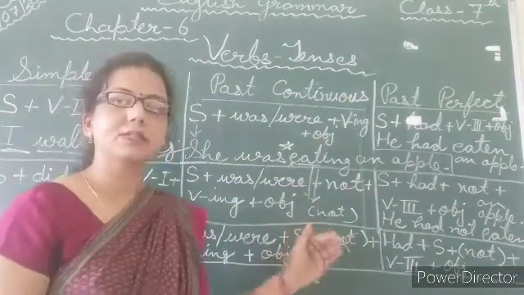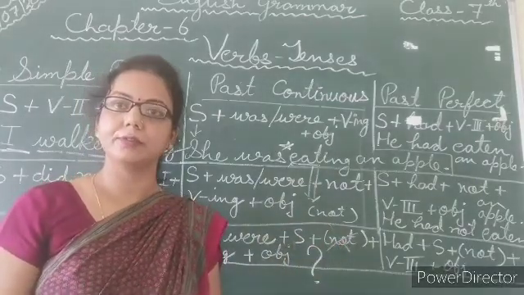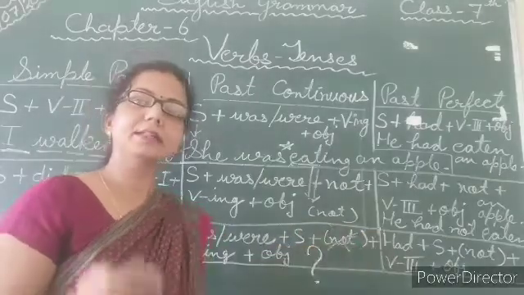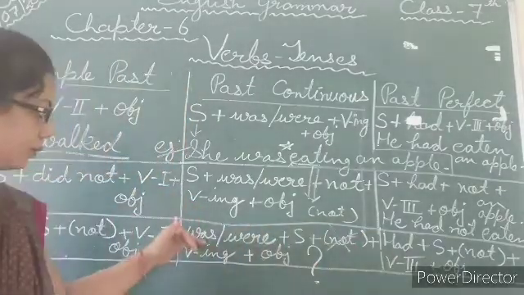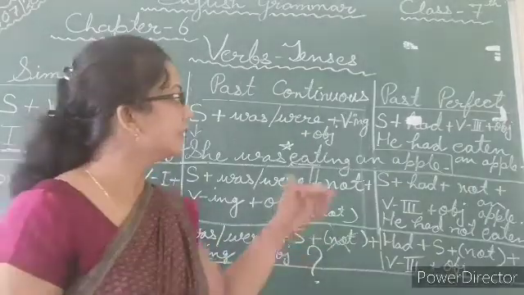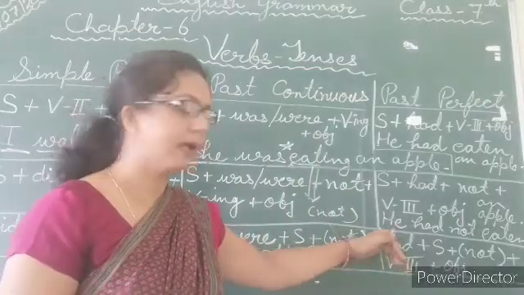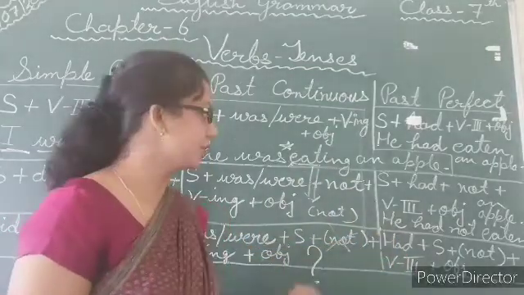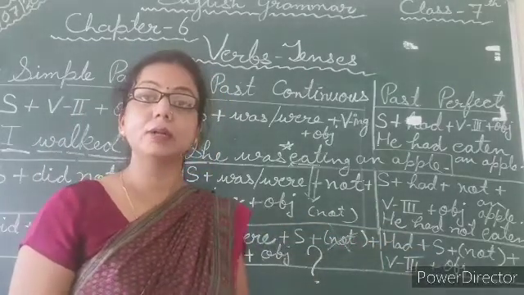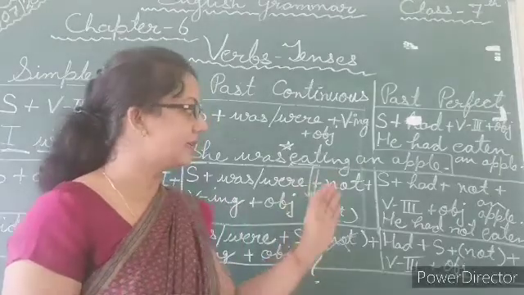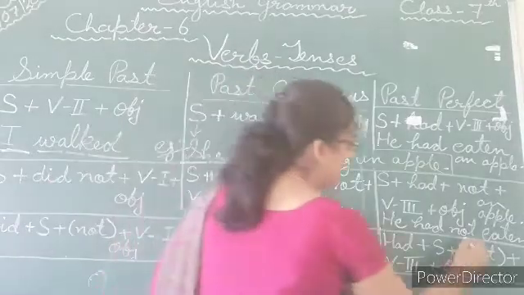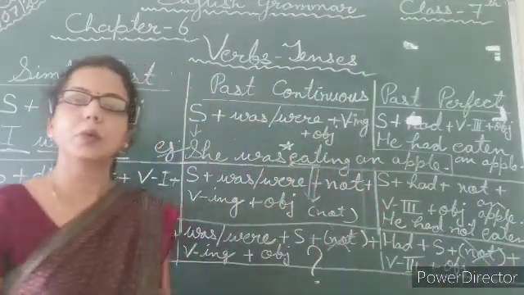So now let's talk about the third form, that is the interrogative form. In the interrogative form, you have to use the word at the starting position. Like we use was at its starting position, here we use had at the starting position. So in the same way, we need to add had at the starting position. So had plus subject plus not. Again not. Why not? Because if the given sentence is in the negative form, then you need to add not. Otherwise, there is no need to add the word not.